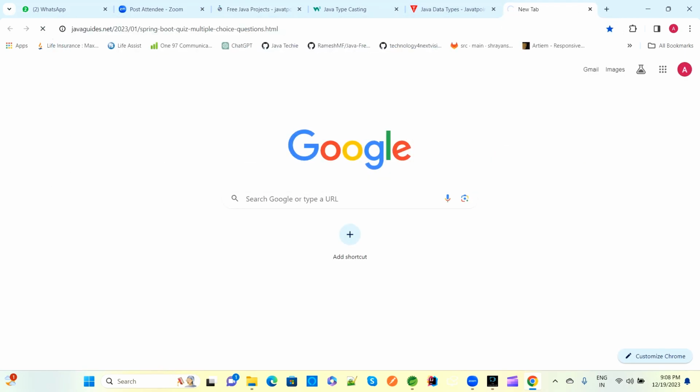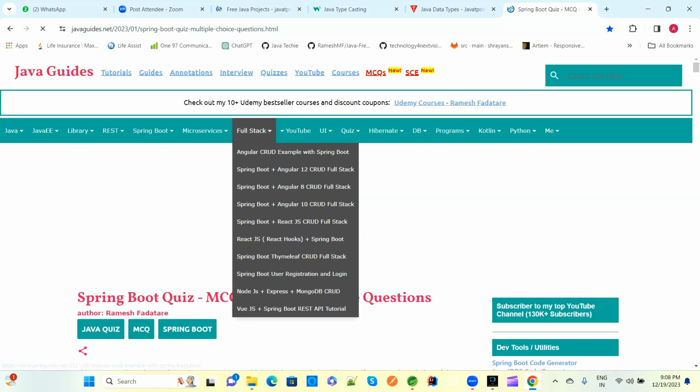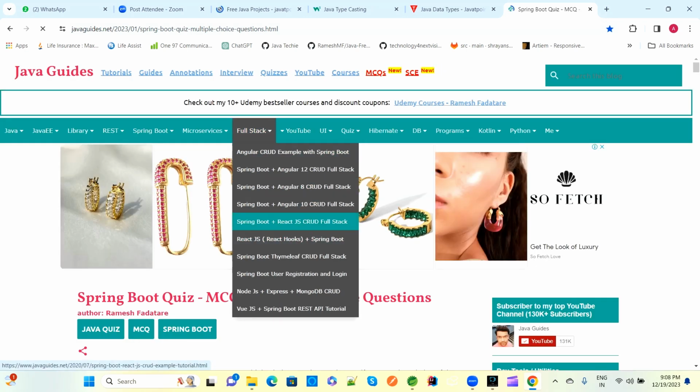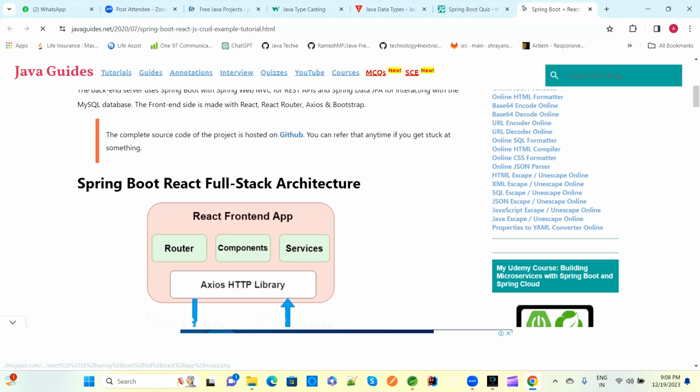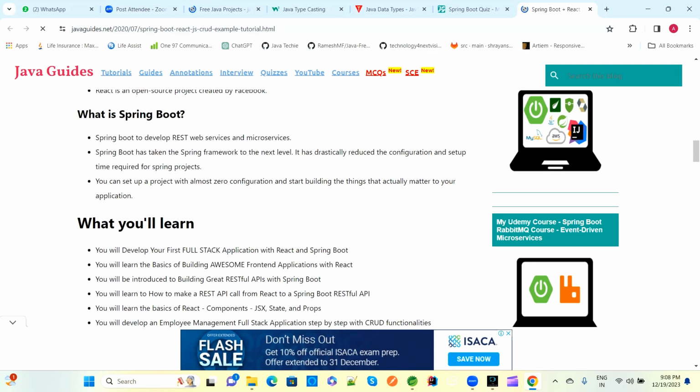If you open any of the code in the Java guides full stack projects, you can see casting being used. We use the casting concept in many places, mostly in Java service implementations.